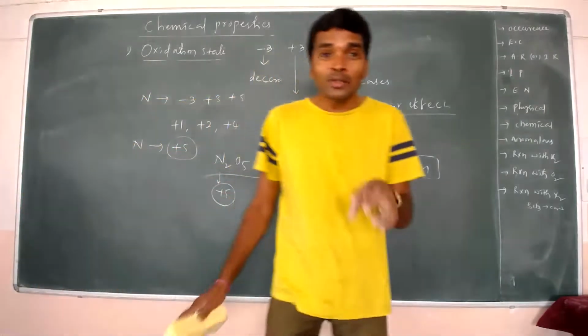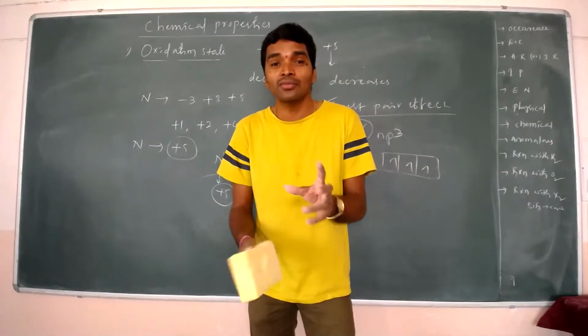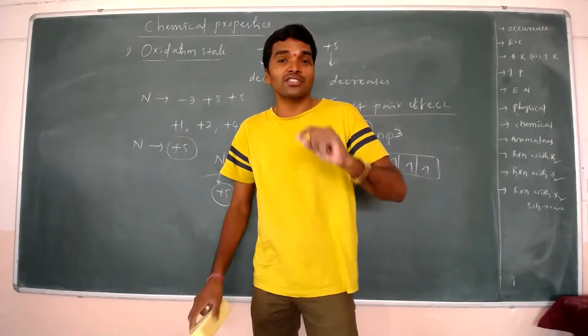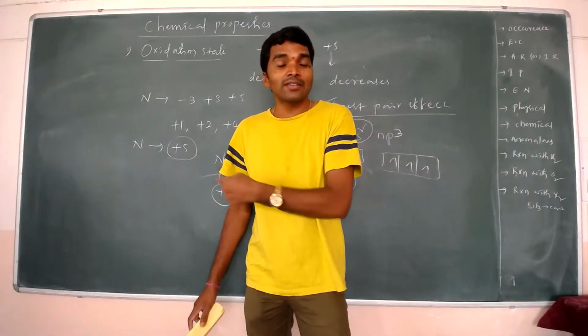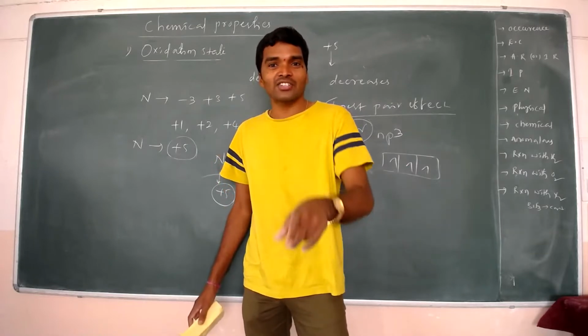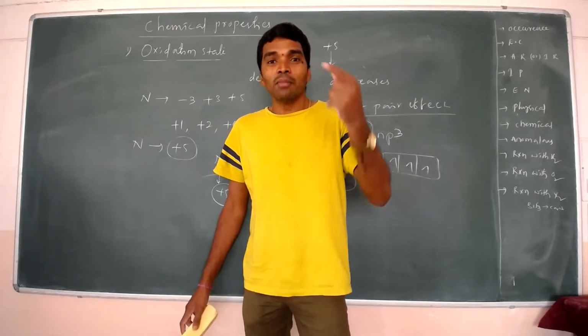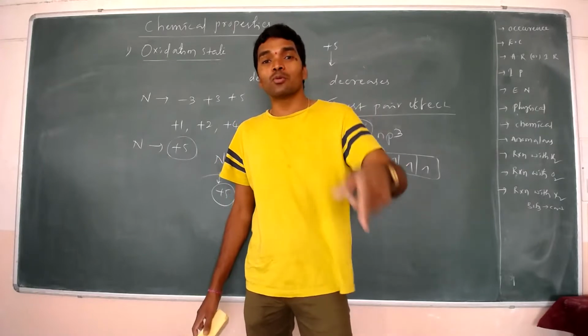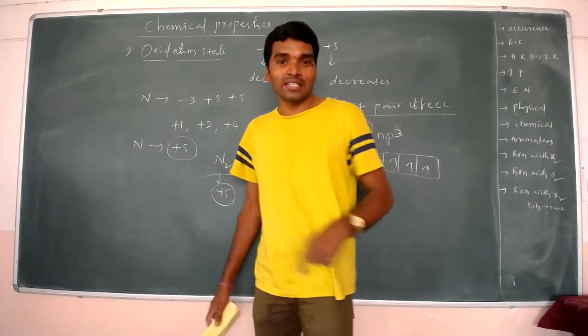Meaning nitrogen is able to form multiple or variable oxidation states. Due to that, the oxidation states undergo a disproportionation reaction, and nitrogen is stabilized due to the disproportionation reaction.